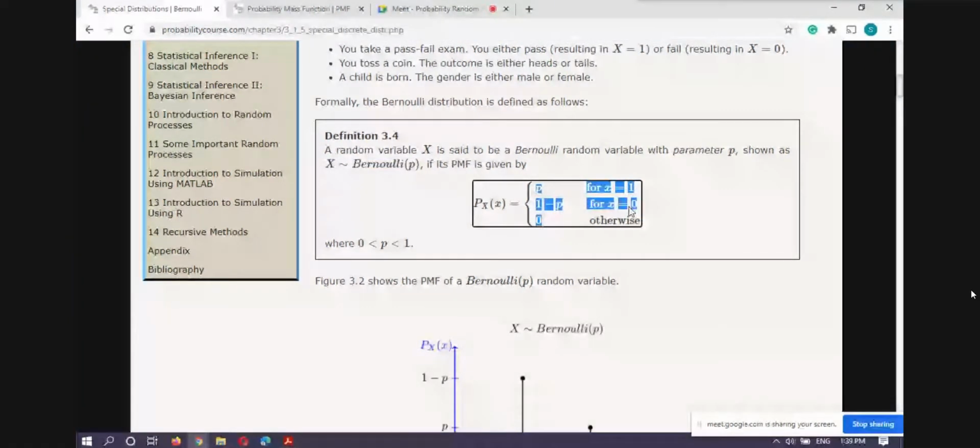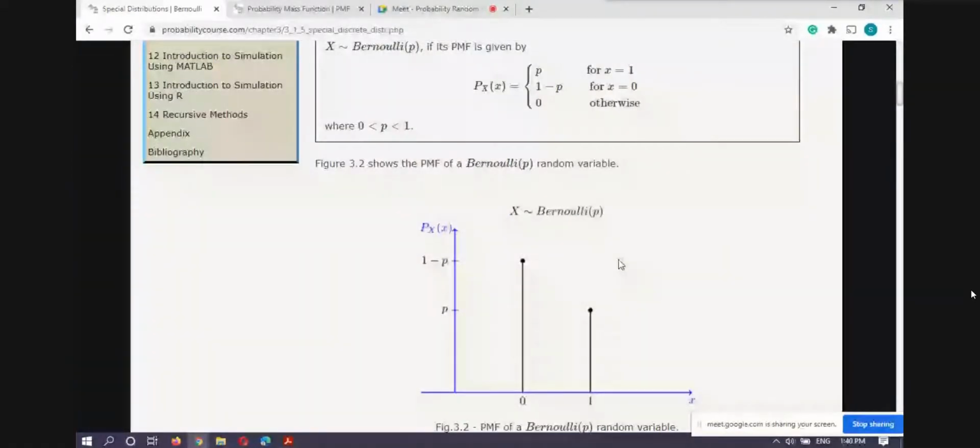So you have to remember this. In such a problem, the random variable x follows the Bernoulli p distribution, and I will not tell you this expression. You have to use your brain, recall it, and find it.